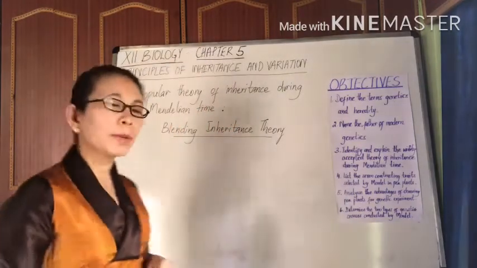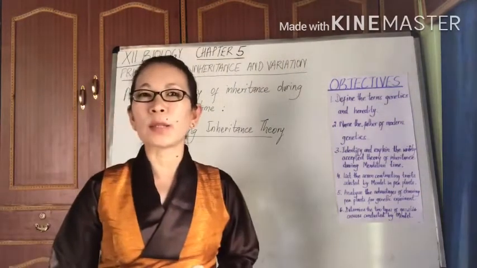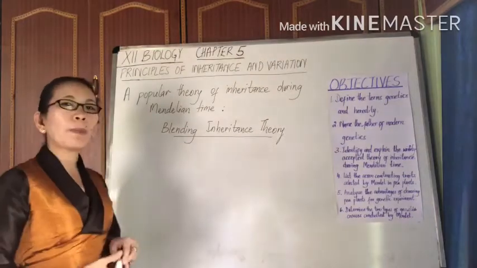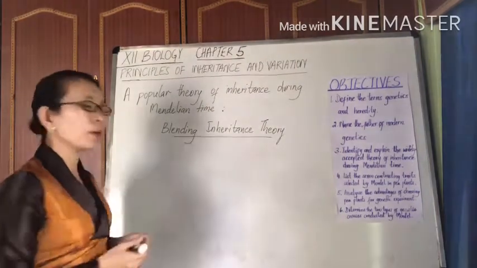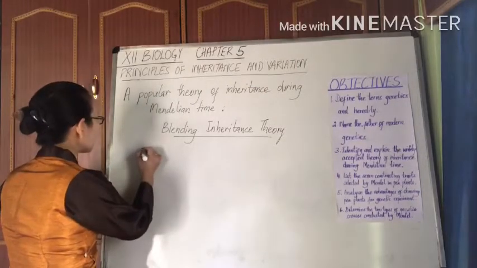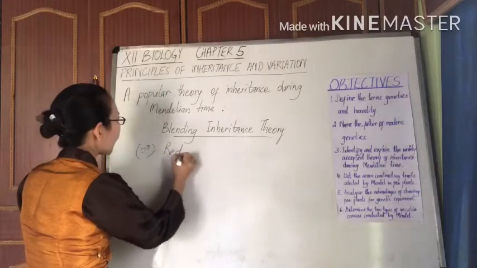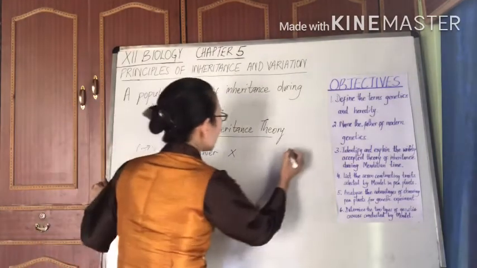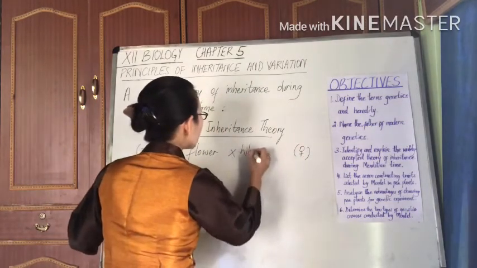Say, for example, if we consider flower color as the trait in the parent. So, if we have two parents who have red flower and white flower. Let's say one of the parents, like the male parent, for example, has red flower, and the female parent, for example, let's say has white flower.